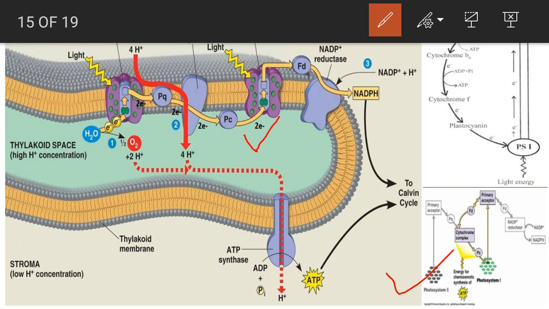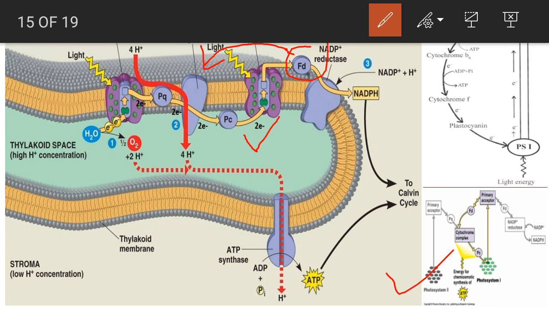After the excitation of electrons from PS1, they will be passed to the ferredoxin. But as the next step, the dark reaction, is not present, electrons will not pass through to the NADP reductase complex, but these electrons will go back to the cytochrome B6F complex.